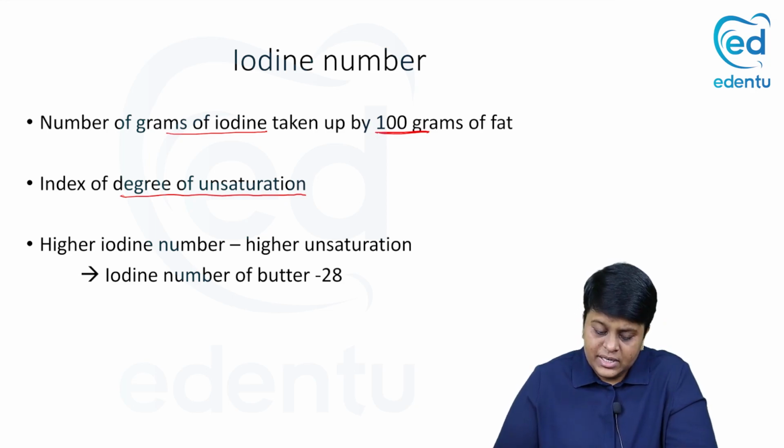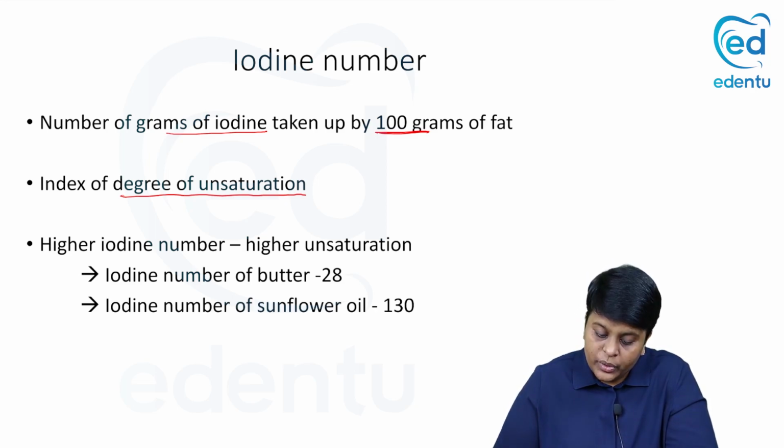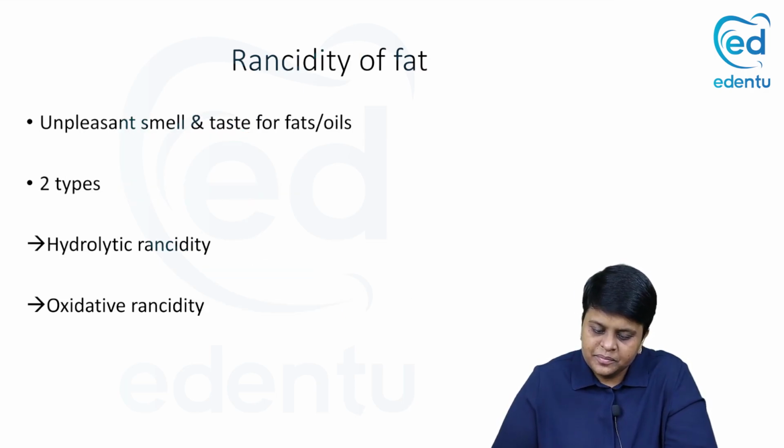Let us see a few examples again. Iodine number of butter is 28 whereas that of sunflower oil is 130. So here sunflower oil, when compared to butter, has a higher degree of unsaturated fatty acids. You remember we have seen already the difference between oils and fats. Oils have more amount of unsaturated fatty acids.